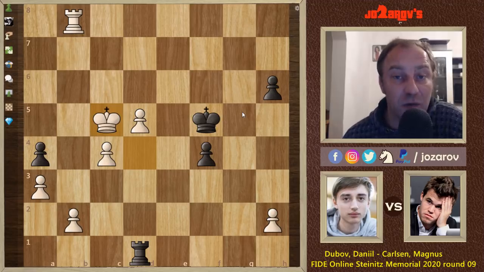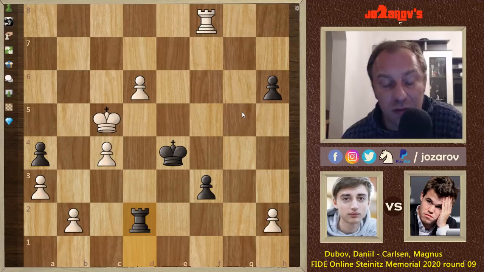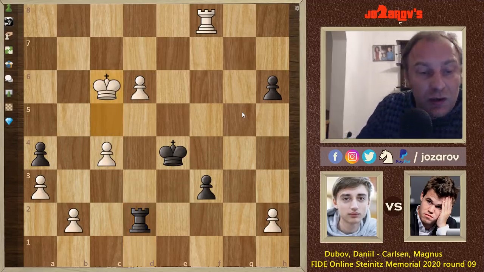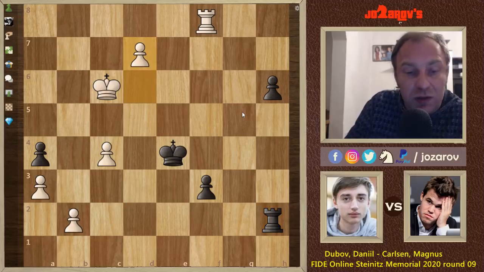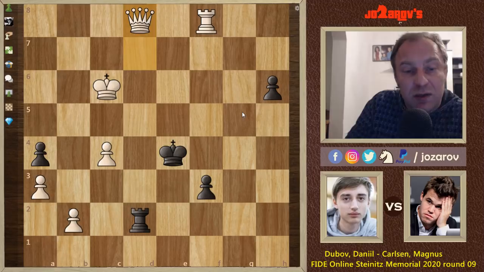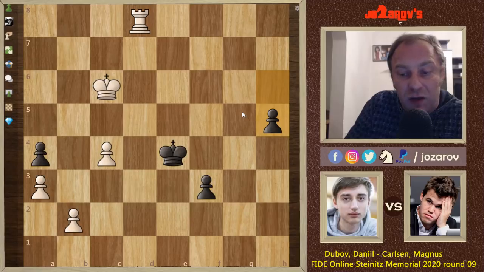Now no checks by the rooks are possible. We have f3, rook to f8, king to e4, d6, simply pushing further. We have rook to d2, king to c6 played by Dubov, and here rook to h2, d7, simply continuing to push the rook to d2, and now simply promotion, d8, promotion to the queen, rook takes d8, and now h5,